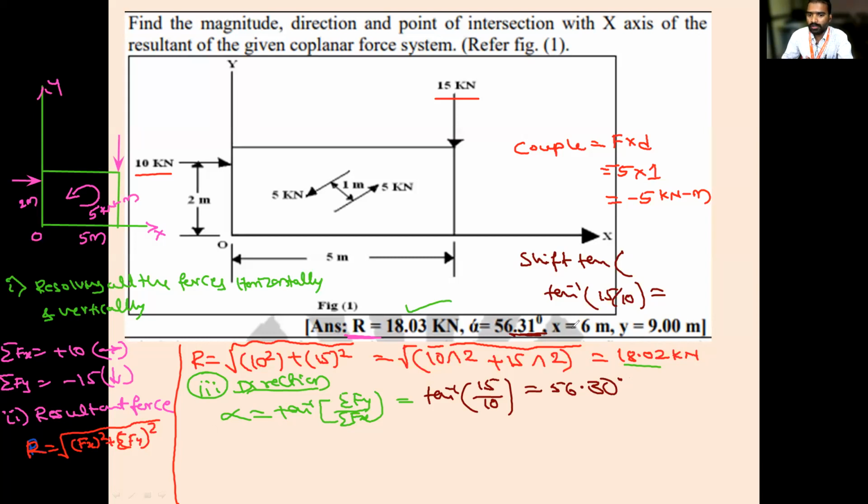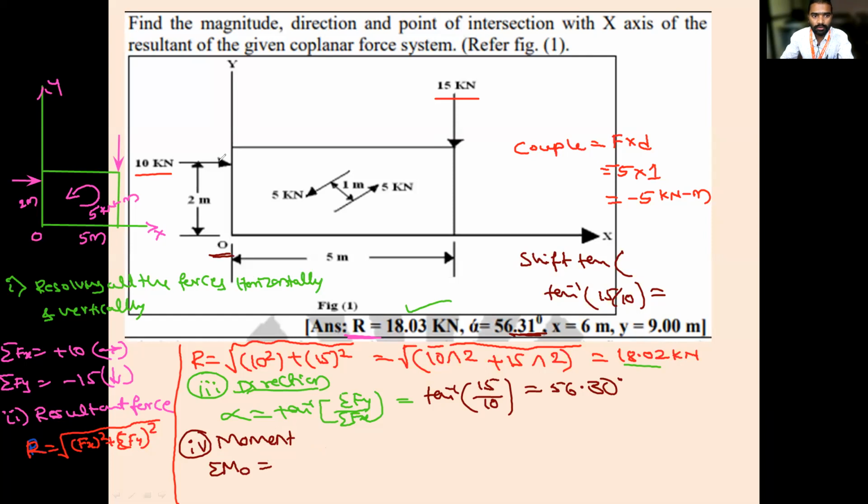Next, what do I have to find out? I have to find out x and y. To find x and y, first I need to find the moment. So I will find the moment also. This is the fourth step. Moment is equal to sigma M. About which point is he asking? He is asking about the O point. So about O is equal to